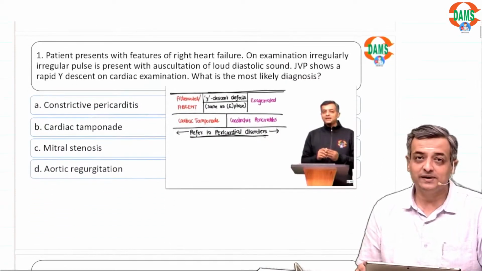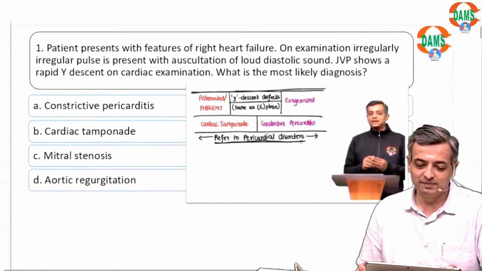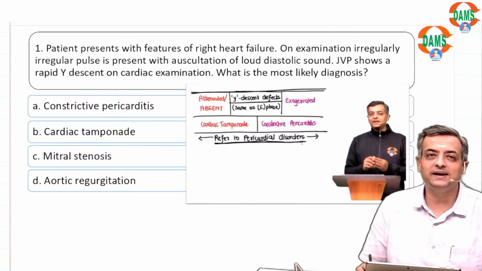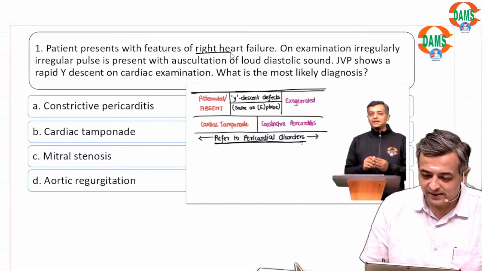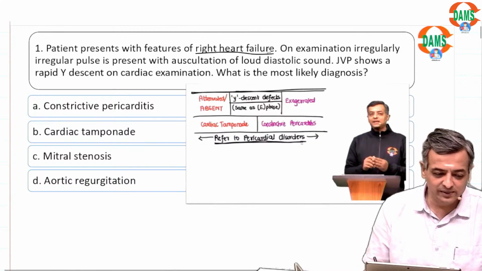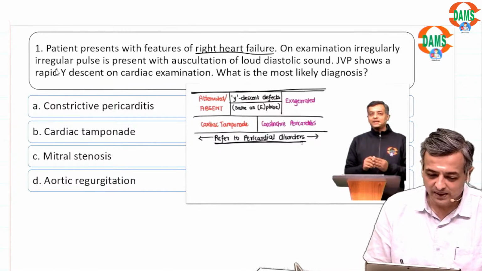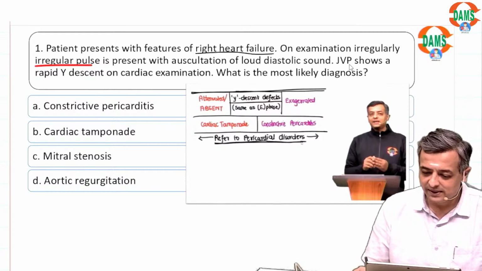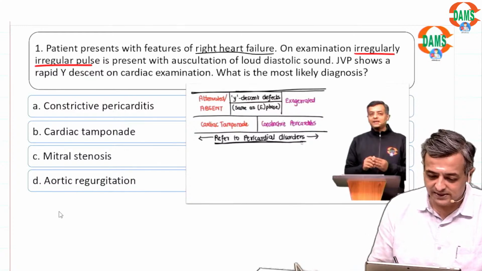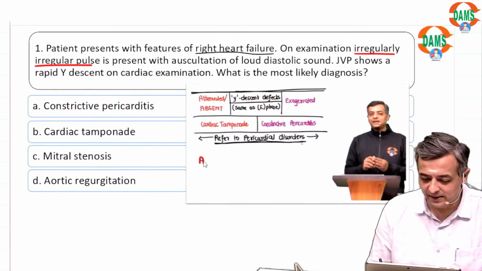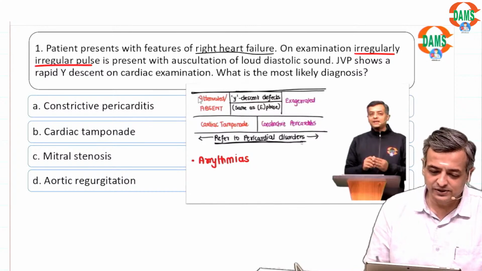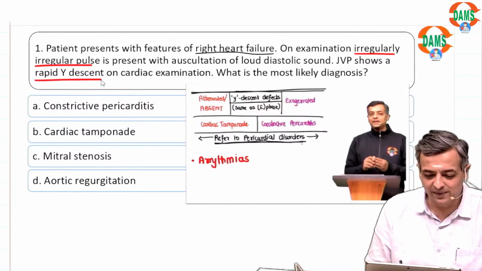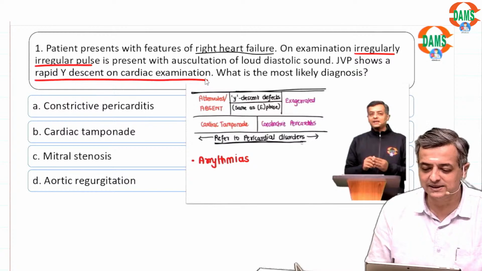Starting with the first one: the patient has features of right heart failure and an irregular pulse, so we can say arrhythmia is present, and there is a loud diastolic sound and JVP shows rapid Y descent on cardiac examination.